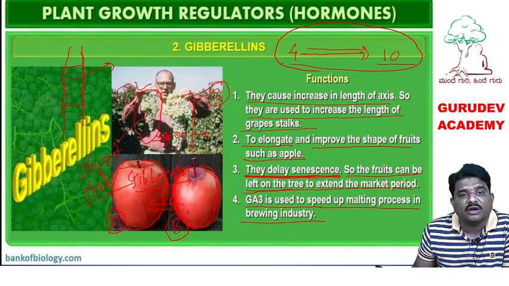The grape stalk size increases, and the number of grapes also increases. Apple size and fruit size are enhanced, and the aging process is delayed, so we can keep the fruit on the tree.